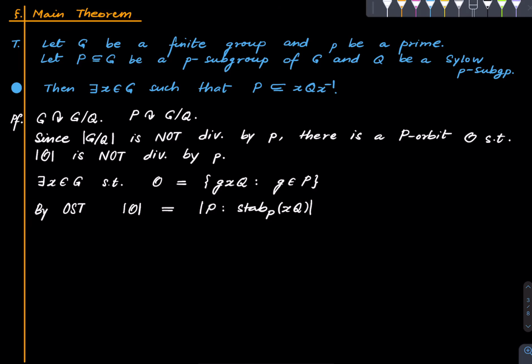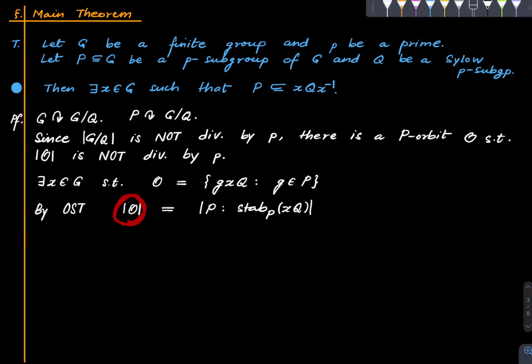All right, but now here is the final main observation, that this is not divisible by p, but this is a prime power, meaning this is a power of p. When I say prime power, I mean a power of little p. Why is that? Well, this is a p subgroup, so this is a power of p. And this is a subgroup of capital P, therefore this whole thing is also a power of p by Lagrange's theorem.